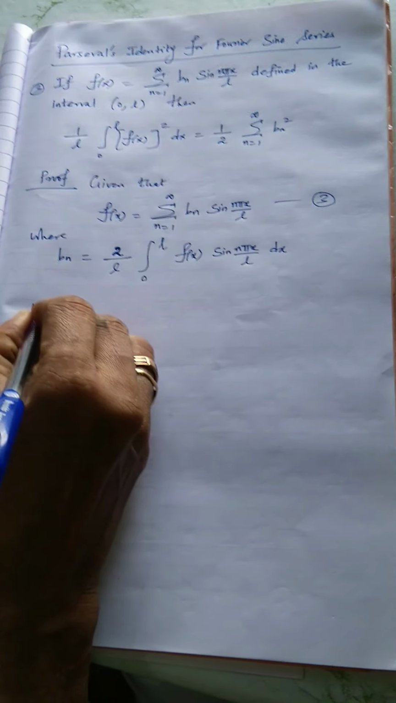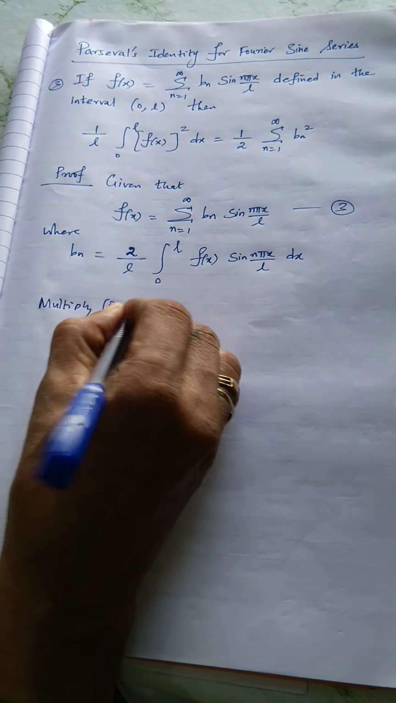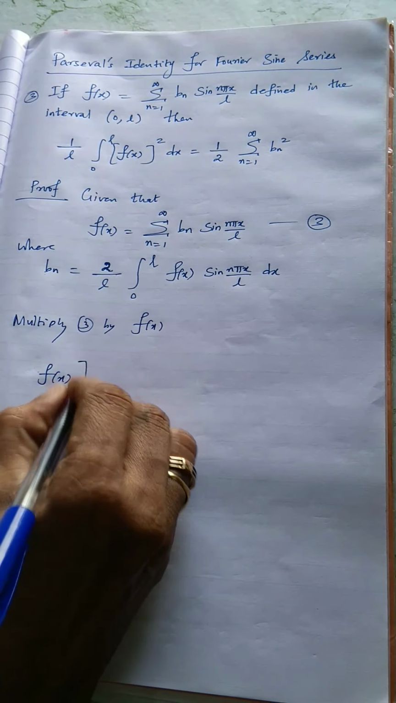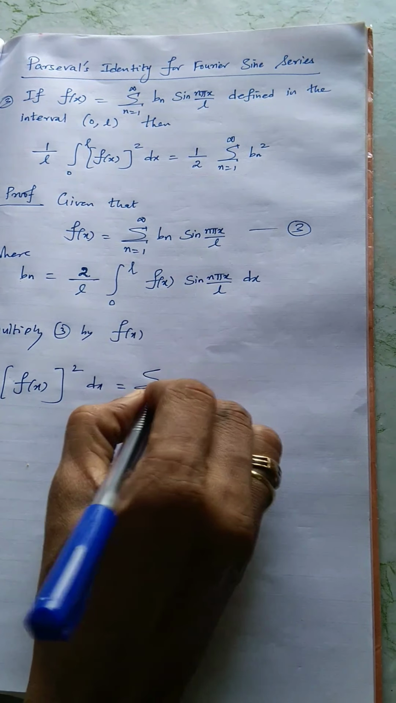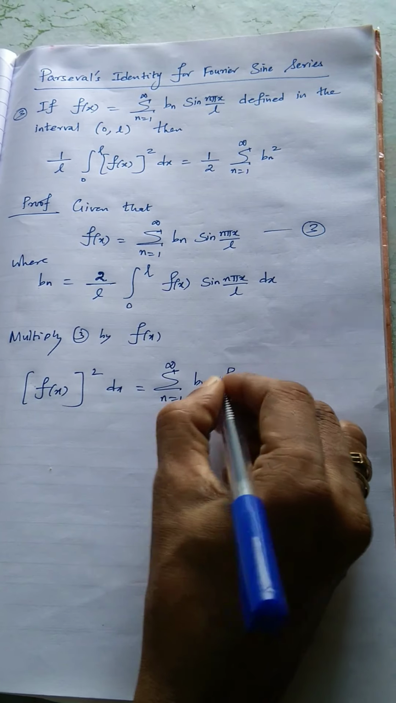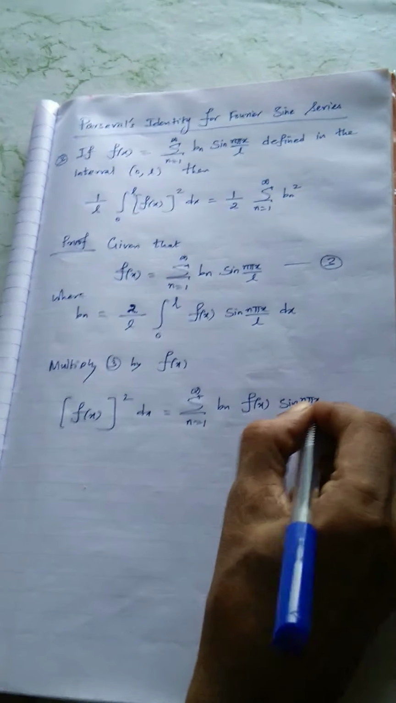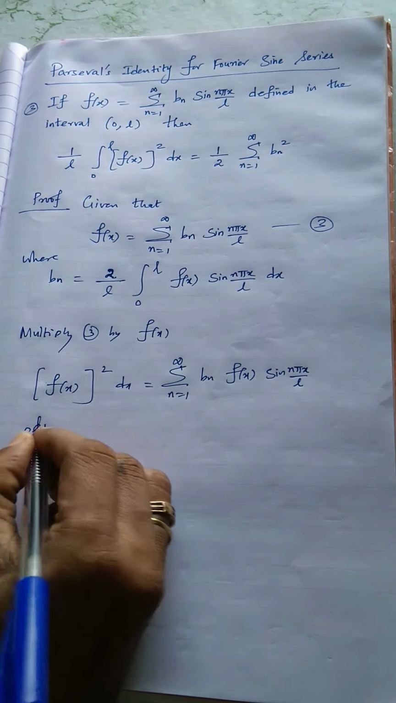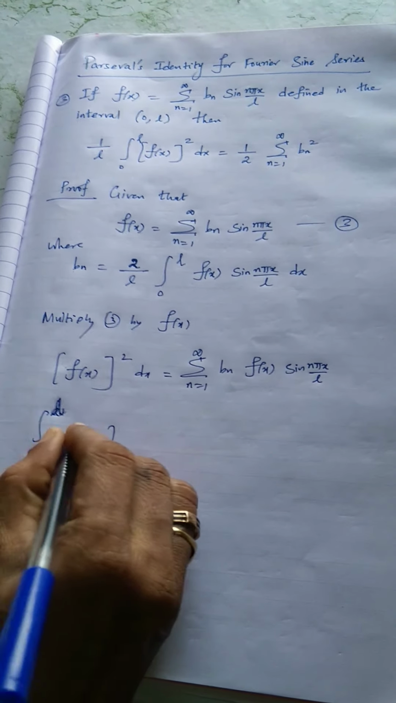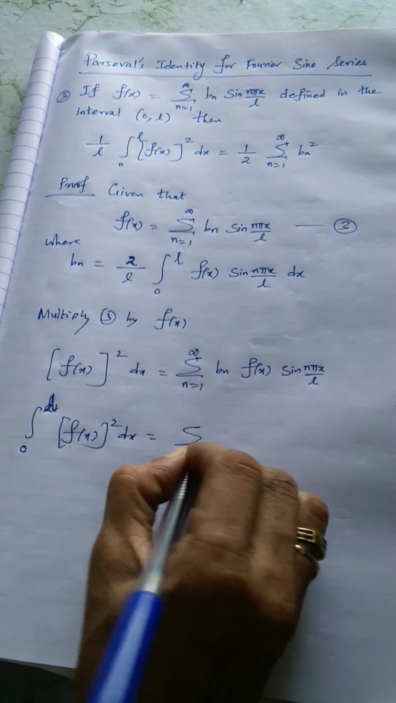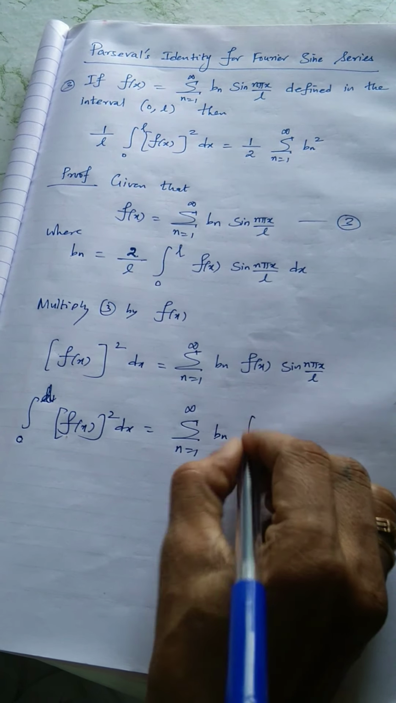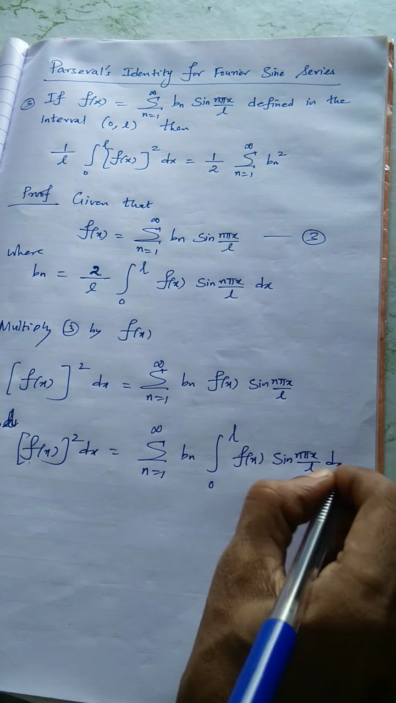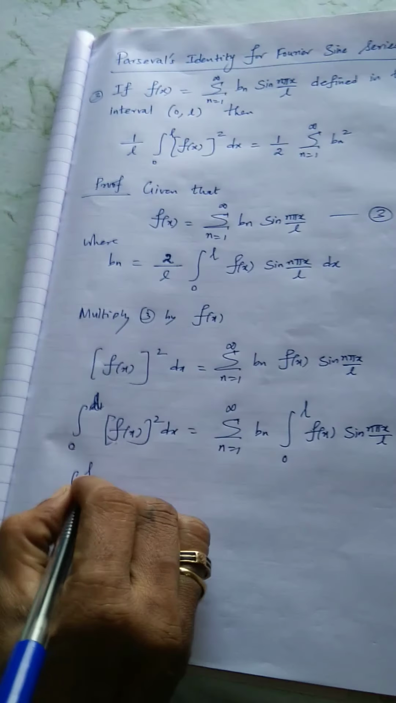Okay, let us take the formula given to you, the Fourier series and Fourier coefficient bn. So multiply equation 3 by f of x. If I multiply equation 3 by f of x, your left hand side is f of x whole square dx equal to sigma n equal to 1 to infinity bn f of x sin n pi x by L. Now I am going to integrate both sides with respect to x over the limits 0 to L, the more general form, but in this case we are taking the Fourier sine series: sigma n equal to 1 to infinity bn integral 0 to L f of x sin n pi x by L dx. Okay, so let it be your left hand side.